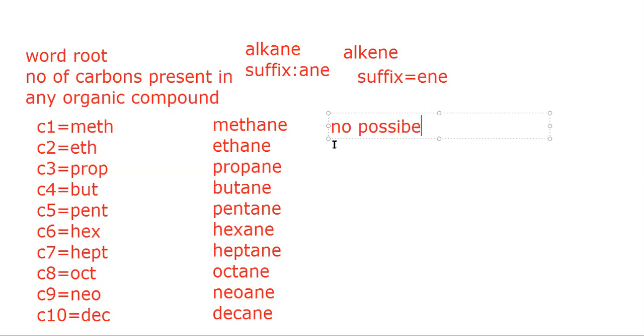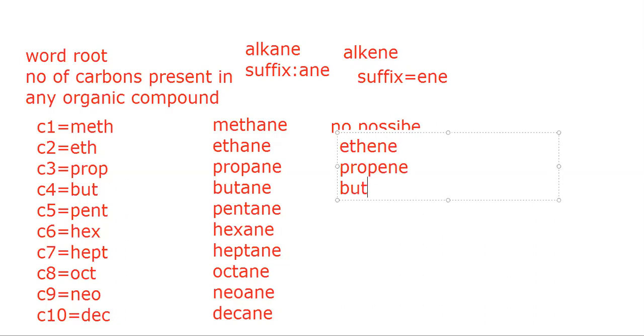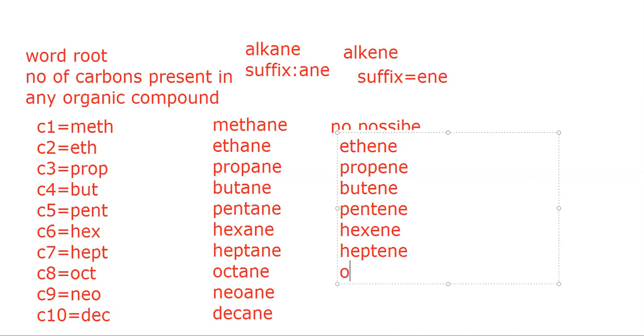Now we can start with the different compounds. The second carbon is ethene, then propene, and for four carbons we can name it butene, then pentene, hexene, heptene, octene, nonene, then decene. Okay, so this was all about the alkenes.